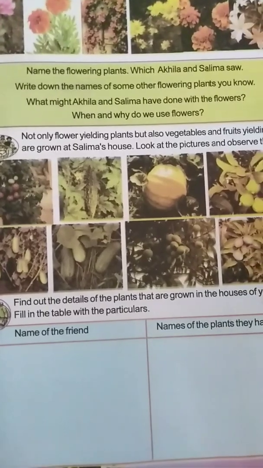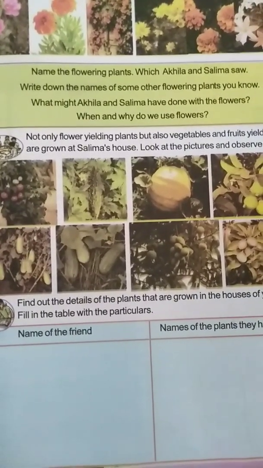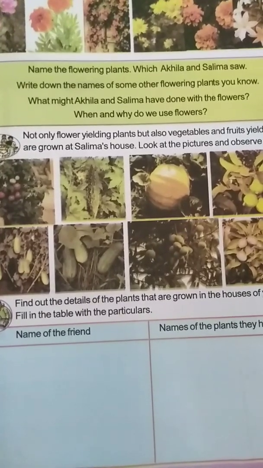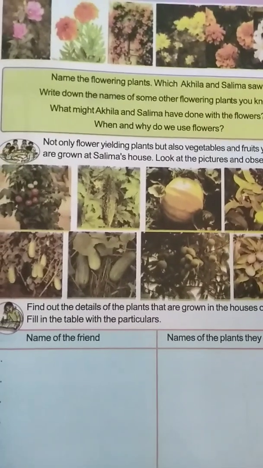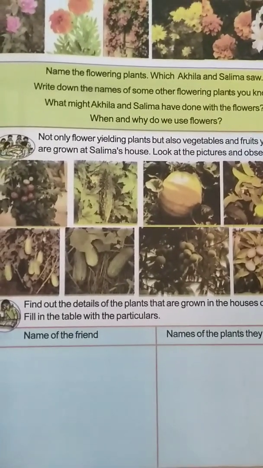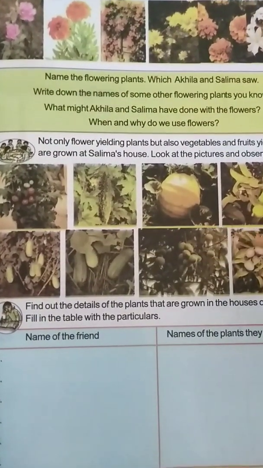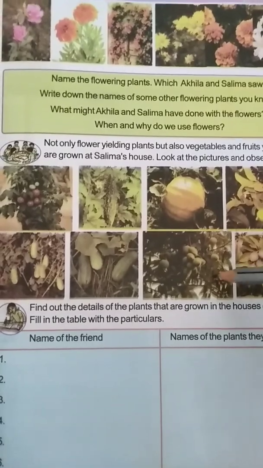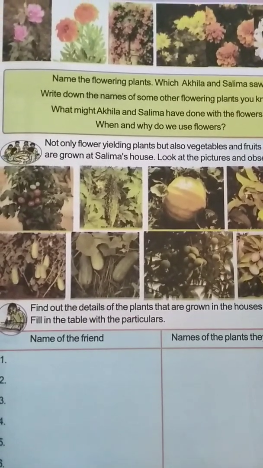Salima has very much interest in growing different types of plants. Yes, so she has planted flowering plants and vegetables and fruits also. So all these flowers, vegetables and fruits are there in the garden of Salima's house.